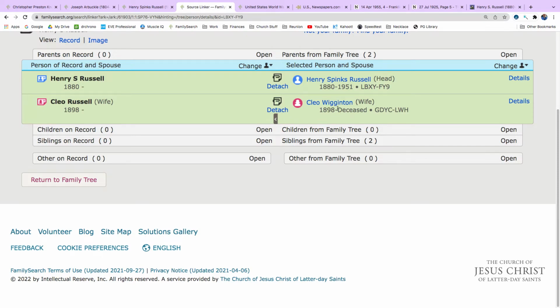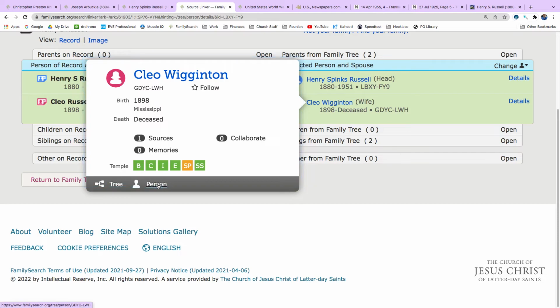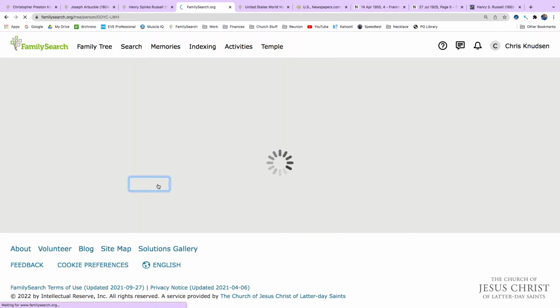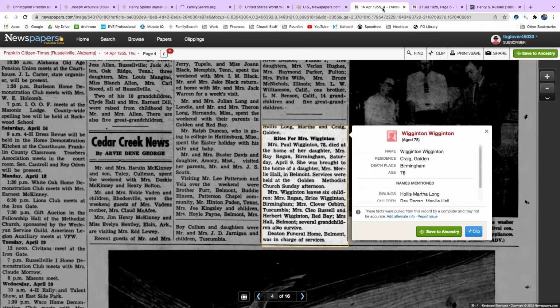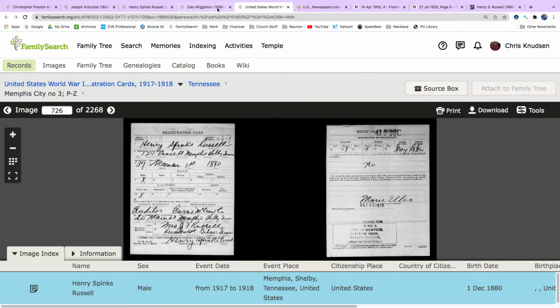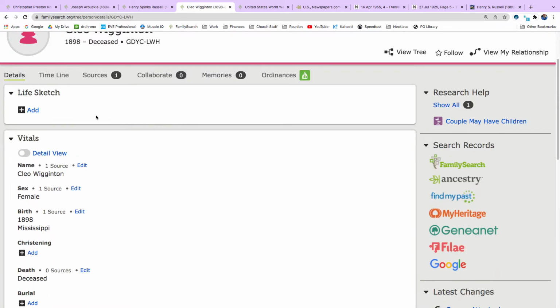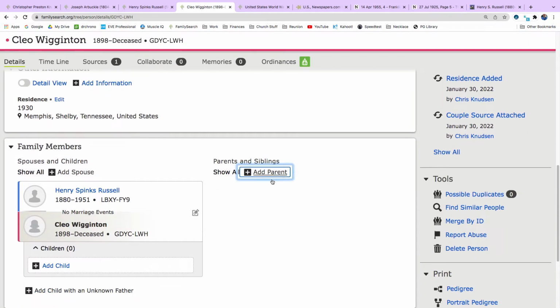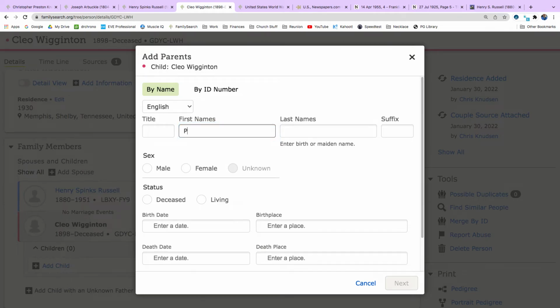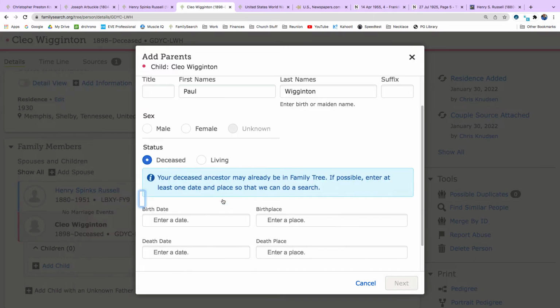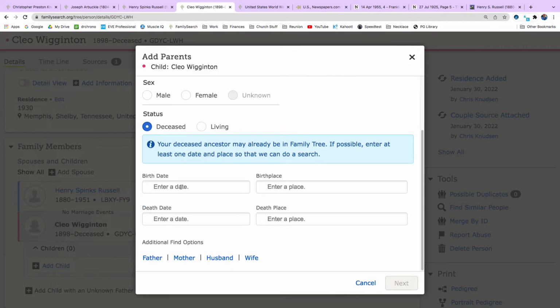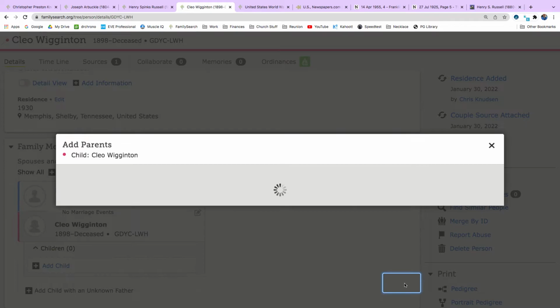And we're going to go ahead and add the father of Cleo Wigington, since we know Paul Wigington is her dad. So we're going to add a parent. And he's deceased. And he's male. And we're going to click next.